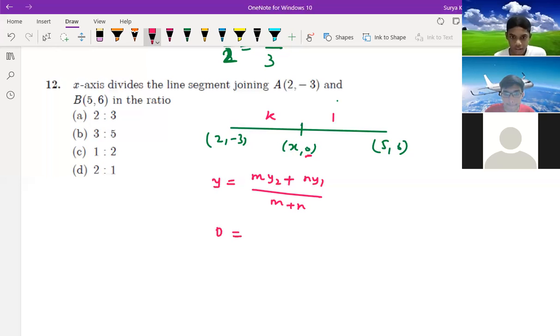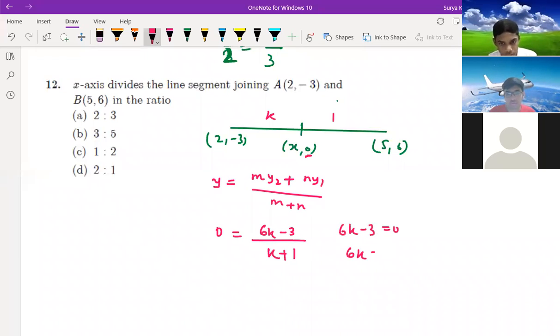So 0 is equal to 5k, sorry, not 5k, 6k we should write, correct? So 0 is equal to 6k minus 3 divided by k plus 1. So 6k minus 3 is equal to 0, so 6k is equal to 3. k is equal to 1 by 2. So the ratio is k is to 1, which means 1 by 2 is to 1. So the answer is 1 is to 2.